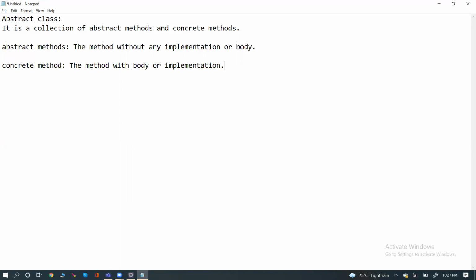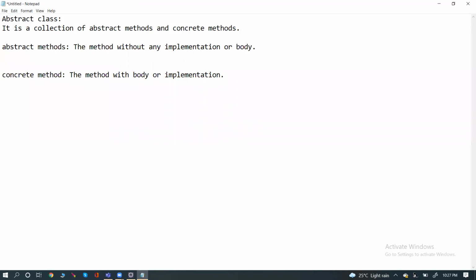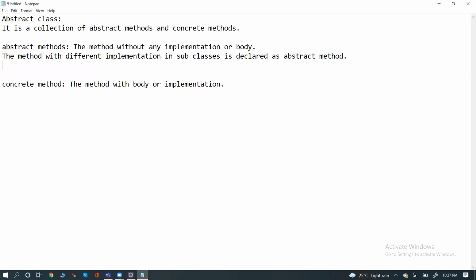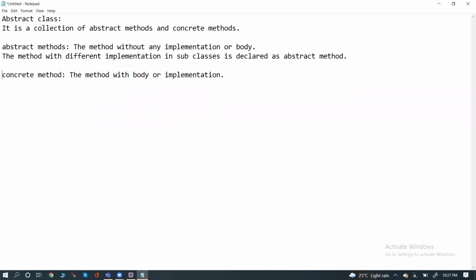And how do you decide which is an abstract method and which is a concrete method? The method with different implementation in subclasses is declared as an abstract method, right? And how do you declare the concrete method?